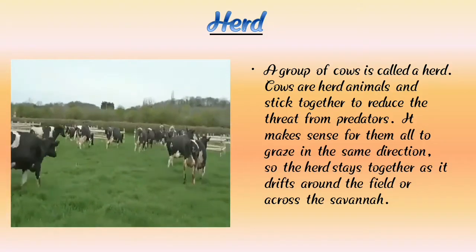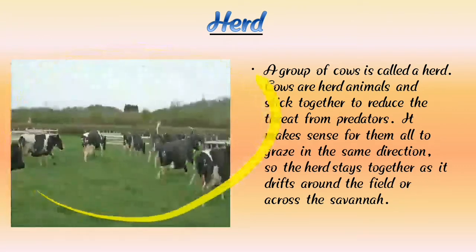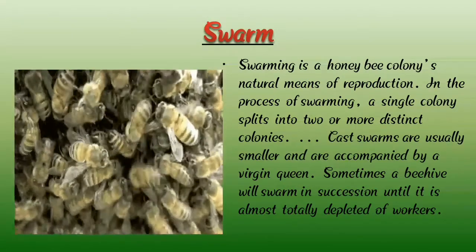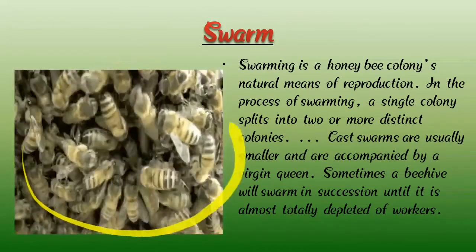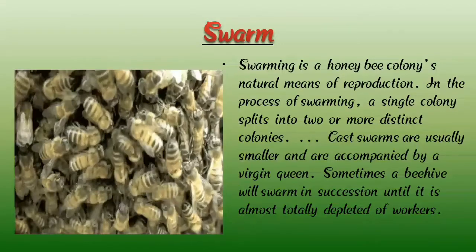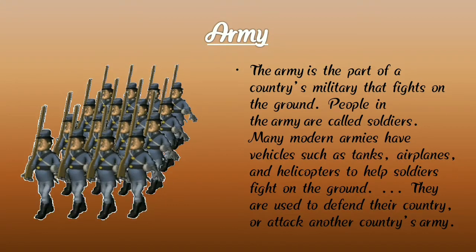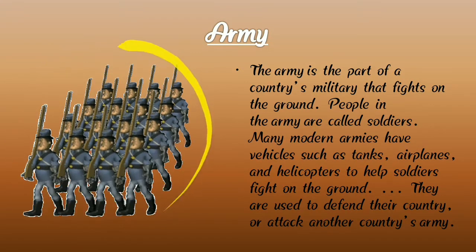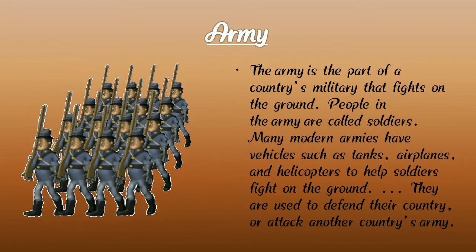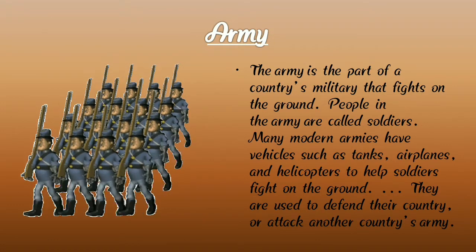Then herd: a group of cattle or cows is called a herd. Then we learn about swarm. A group of bees is called a swarm. Last, we learn about a group of soldiers. A group of soldiers is called an army. So children, in today's lecture we learn about different types of groups and their names.